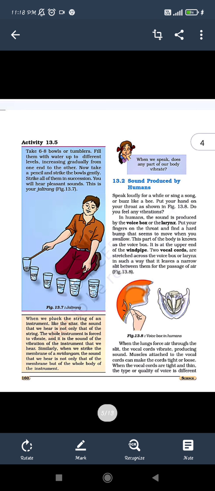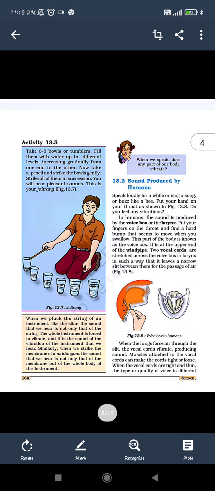So here is another example, that is, take 6 to 8 bowls or tumblers, with water up to different levels, increasing gradually. That means see here that he is taking different bowls and he filled them with water, but with different levels. In some it is having a higher level, and in some glass it will be of low level, that is, less water is poured in it. Now try to strike it. Now what will happen is that when you strike it, the sound will be of different ranges. We will hear a pleasant sound, but they will have different ranges.